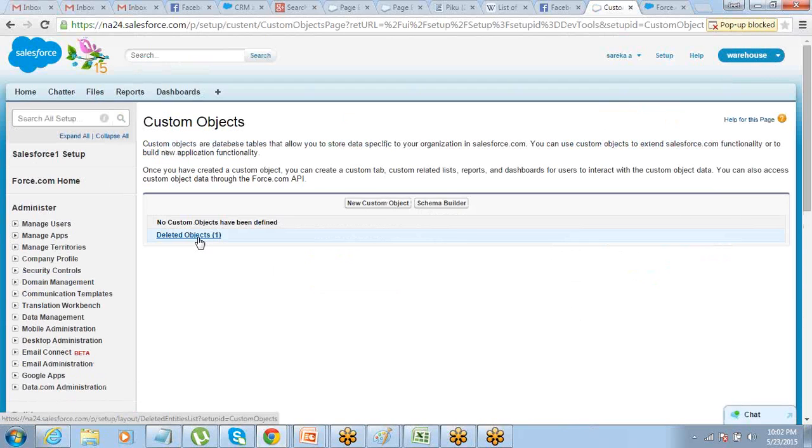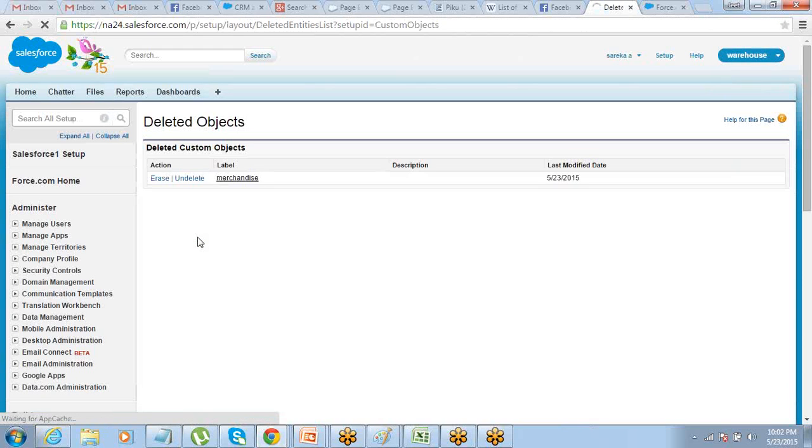Merchandise object is not there, but there is one deleted object here, right? Which means whatever you delete, just by clicking on that delete does not actually delete that object. Got it? So even though you have deleted it, but this object has not yet got deleted. It is still here. All right.